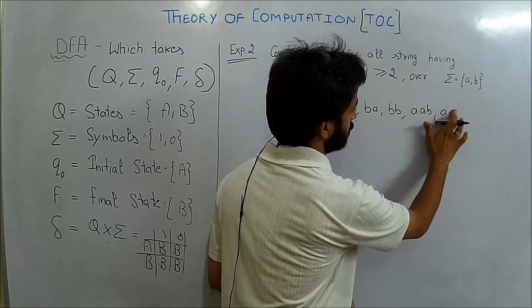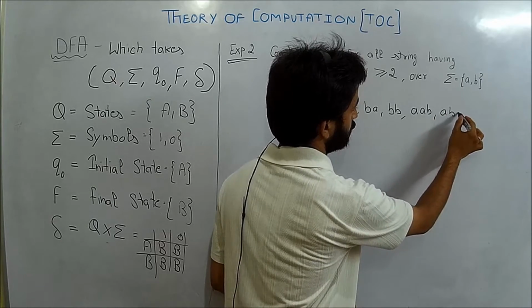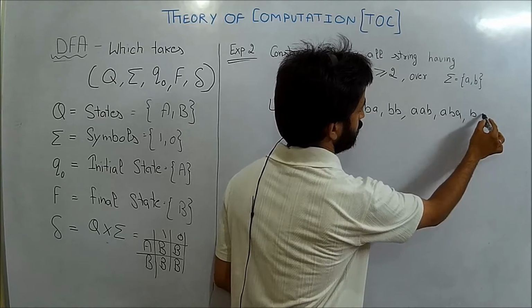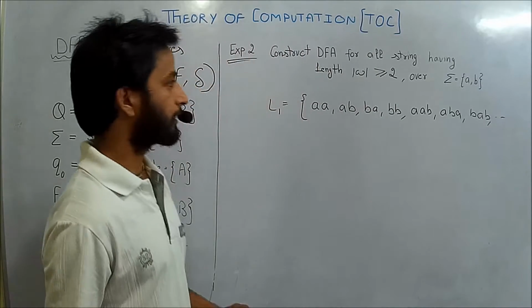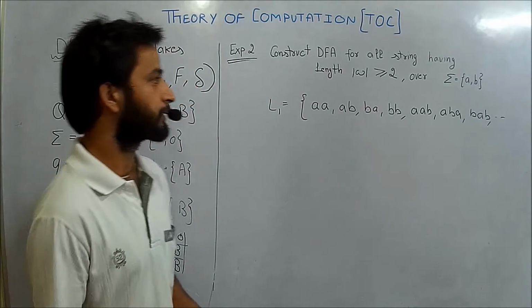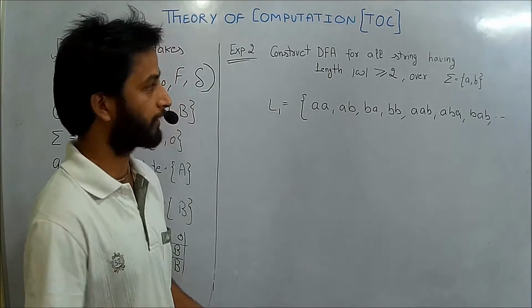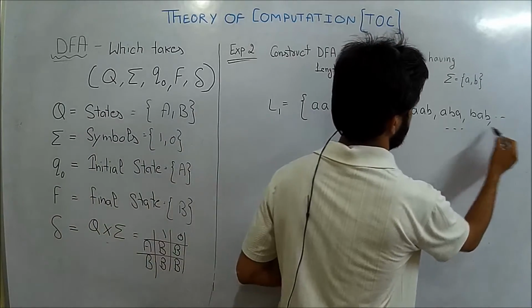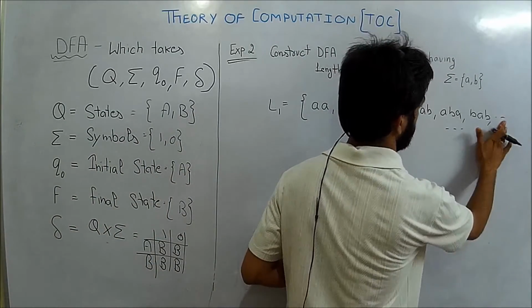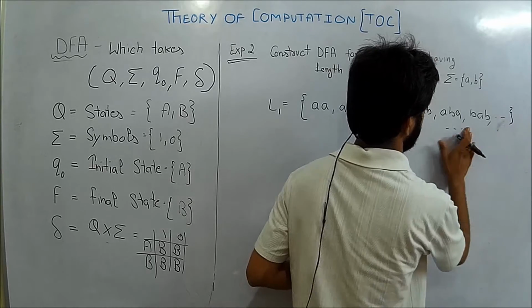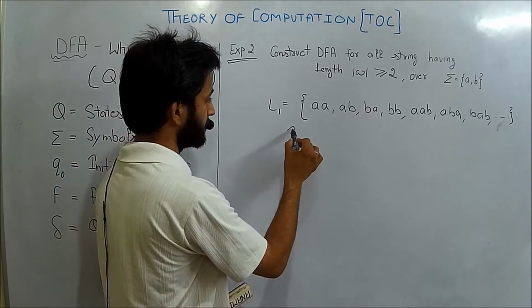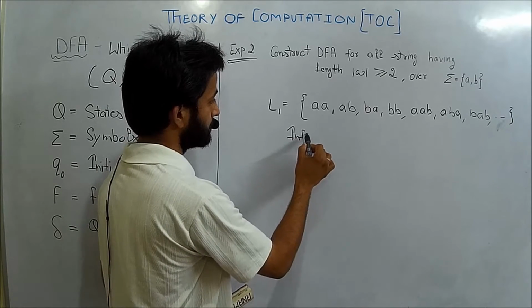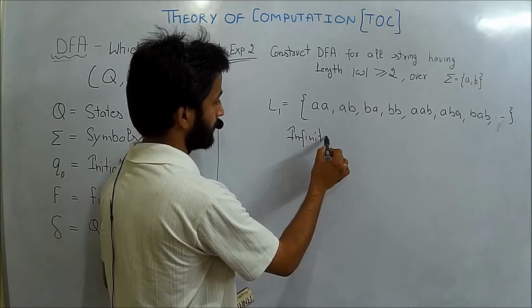So possible strings are A, B, B, and so on. Okay, and we are not restricted to use 3 or 4 or 5. This may go up to infinite. Okay, infinite language. So with the help of this expression, we have said that the language is infinite.